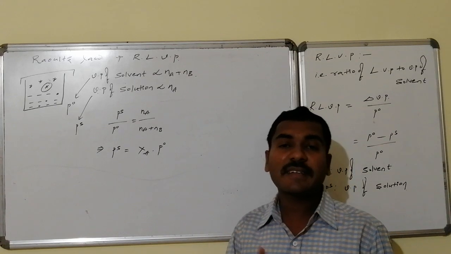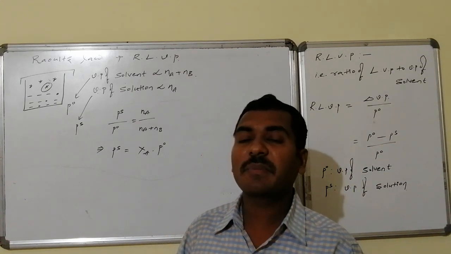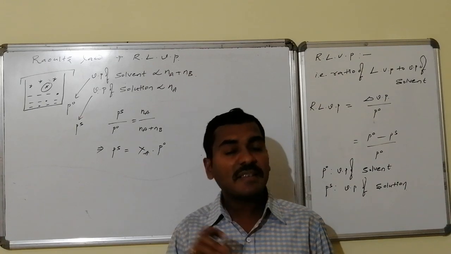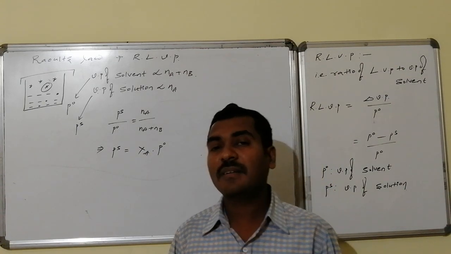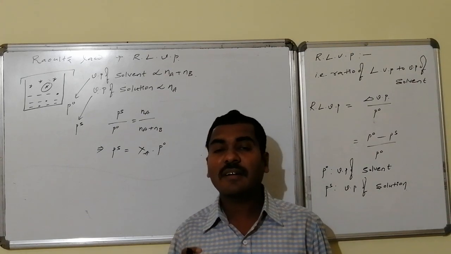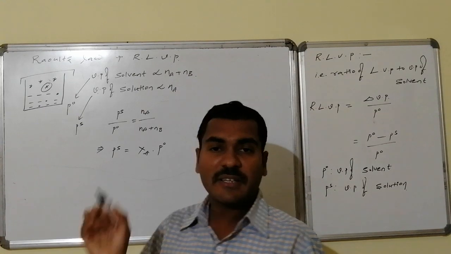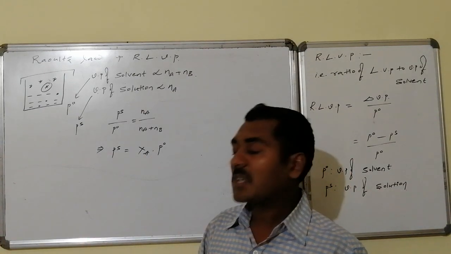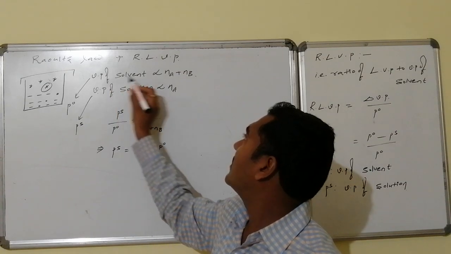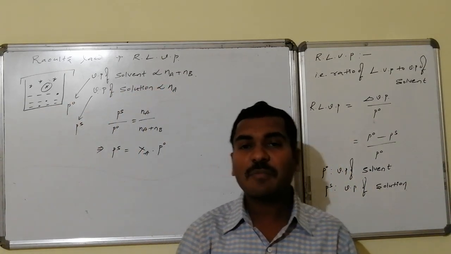That is present in the case of the solvent, but now it has formed a new homogeneous mixture. In this mixture, some of the substances are eligible to enter into the vapor state, but some particles are not at all eligible to enter into the vapor state. So therefore this is unfit. That is absent, that is not present. Suppose it is a pure solvent, the corresponding vapor pressure is proportional to all the molecules.